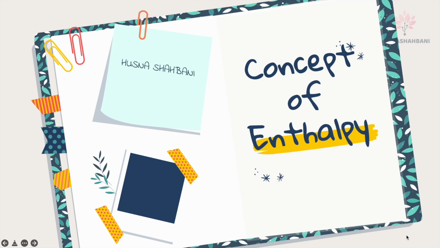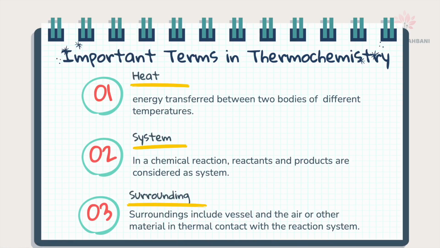Concept of enthalpy. There are several important terms in thermochemistry. Heat means the energy transferred between two bodies of different temperatures. System: in a chemical reaction, reactants and products are considered as the system. Surrounding includes the vessel and the air or other material in thermal contact with the reaction system, meaning air or material that is in contact with reactants and products.